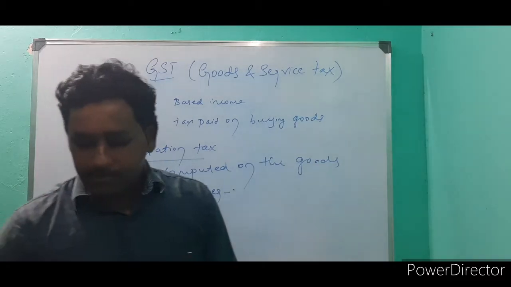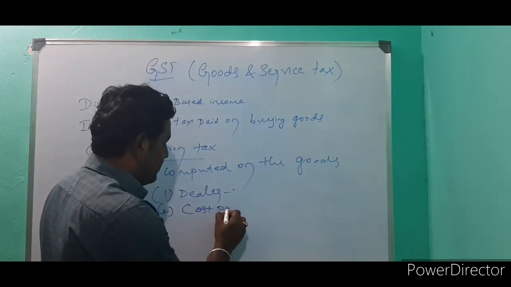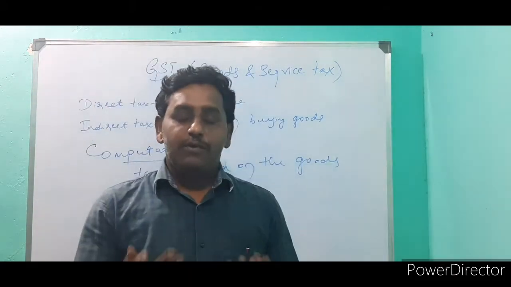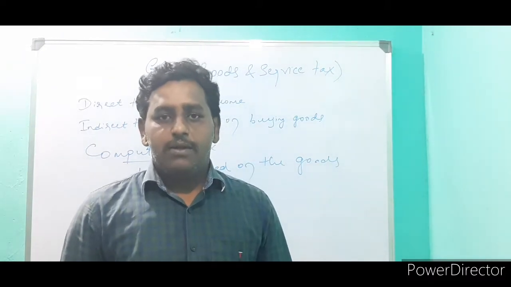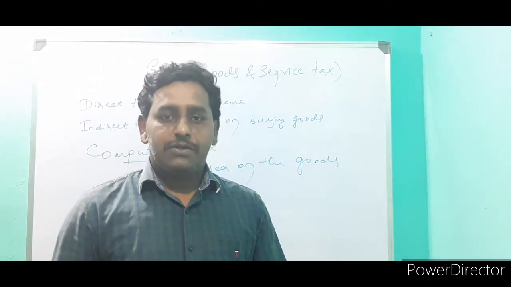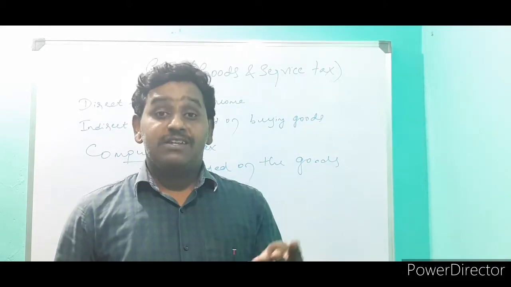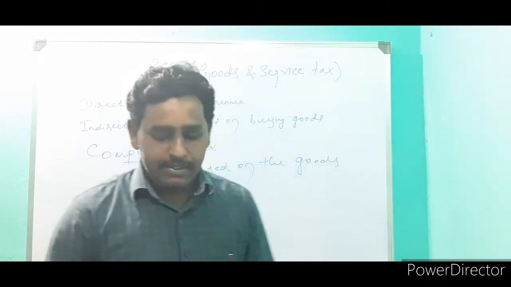Second one, cost price. The amount the dealer pays the manufacturer for the goods is called the cost price. Suppose he purchased for 500 rupees from the manufacturer, then the cost price is 500 rupees.